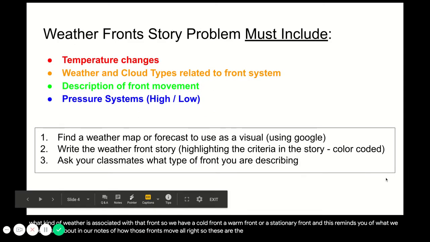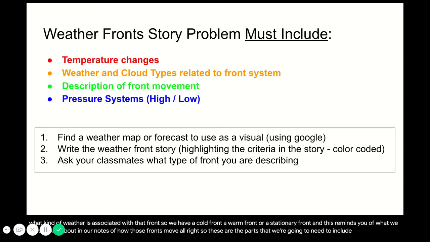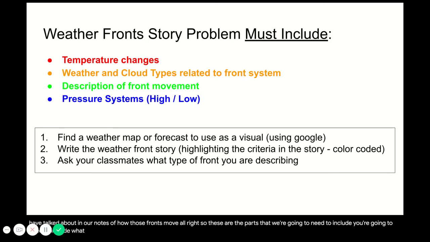All right, so these are the parts that we're going to need to include. You're going to need to include what the temperature does when that front approaches the area and moves through the area and then out of the area. So you're going to need to talk about the temperature changes that the front will bring.